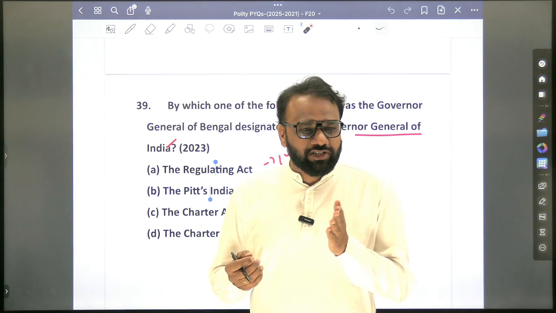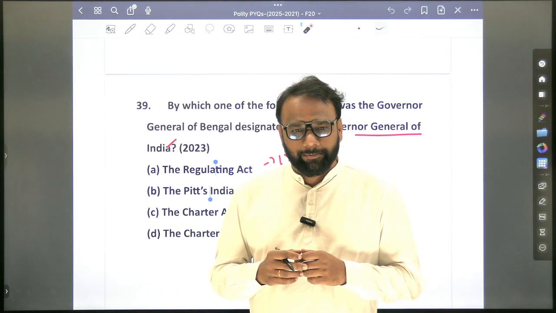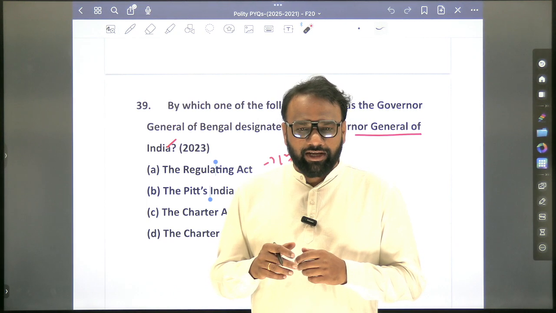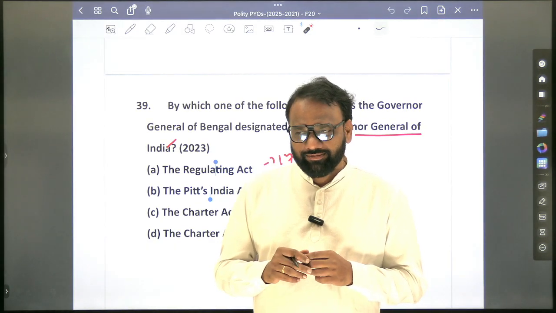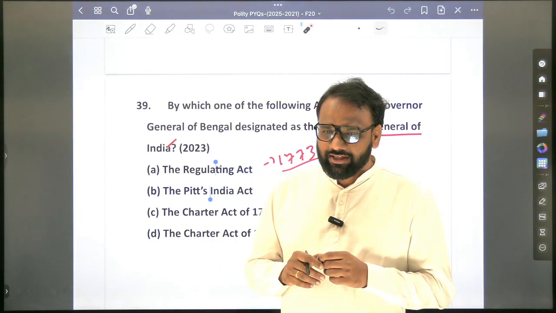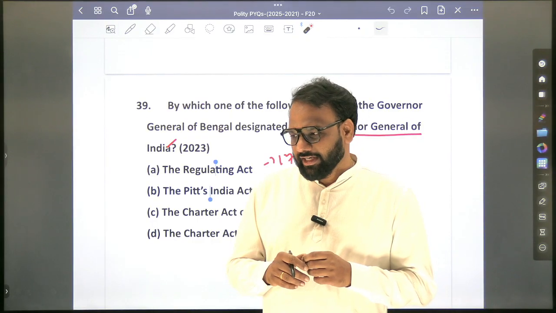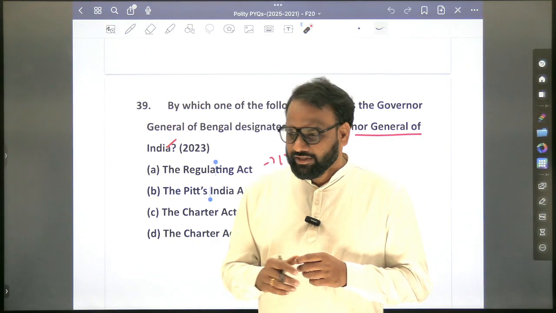Who was the first Governor General of India? William Bentinck. He became the first Governor General of India through which act? Yes, Charter Act of 1833.